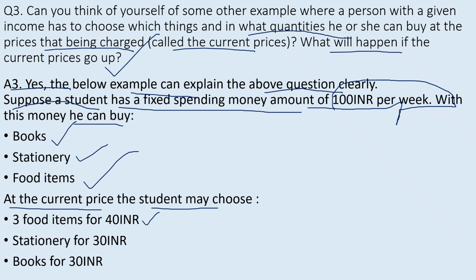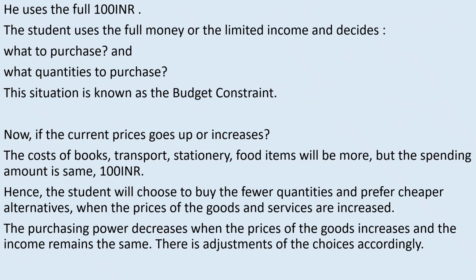He can choose 3 food items for 40 INR, stationery for 30 INR, and books for 30 INR. So altogether, this comes out to be equal to what? 100 INR. So the student uses the full 100 INR on books, stationery, and food items. The student uses the full money, the limited income, which is 100 INR. And what does he do? He decides what to purchase and in what quantities to purchase.